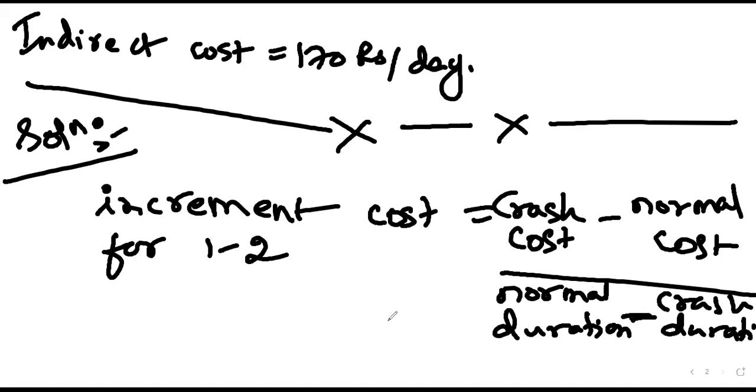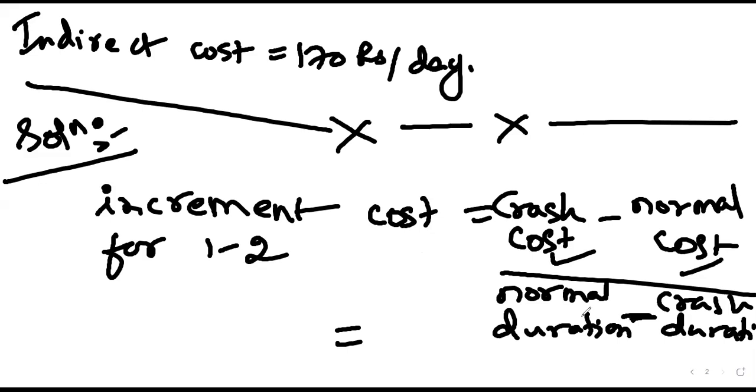What are the different values here? The substitution for these values: crash cost, normal cost, normal duration. Just substitute these values and tell me the answer.